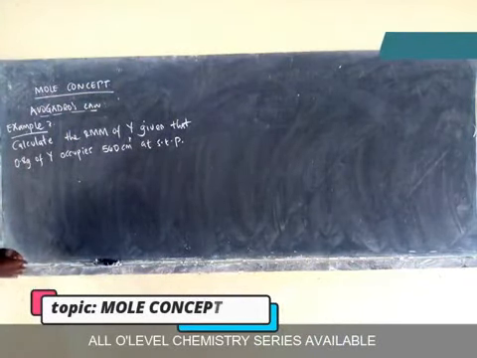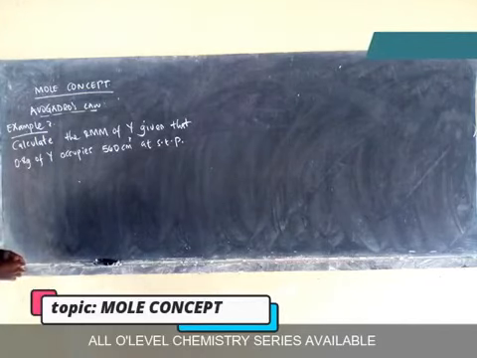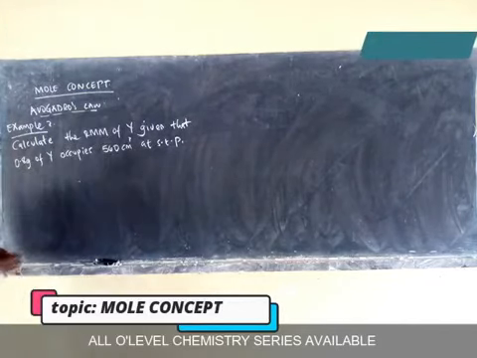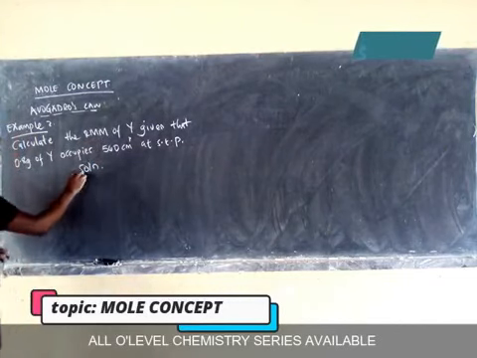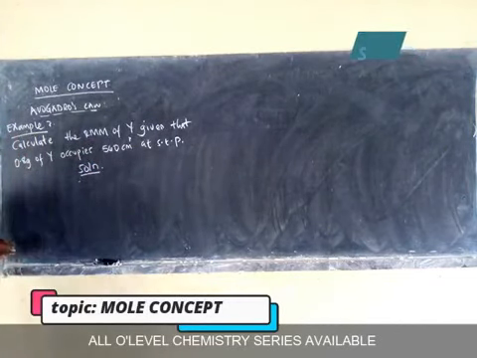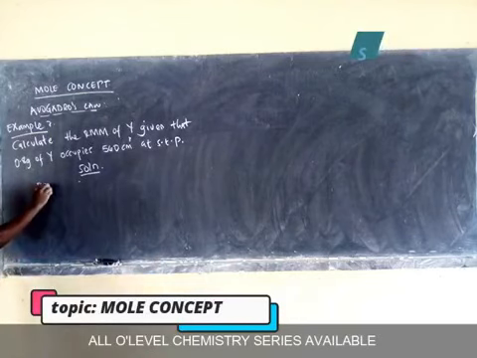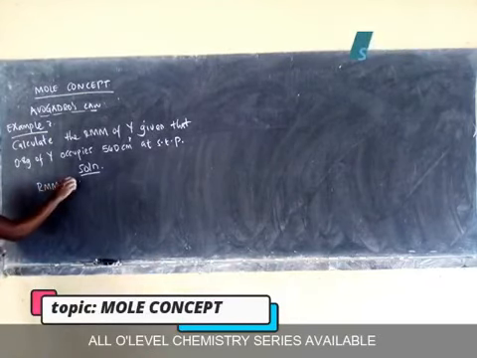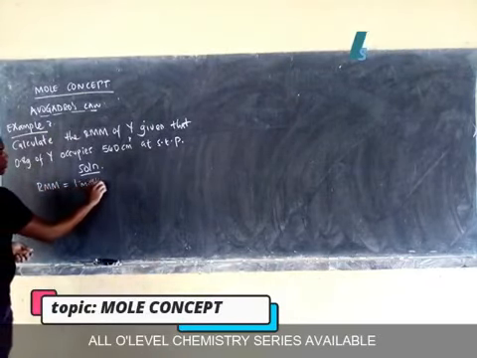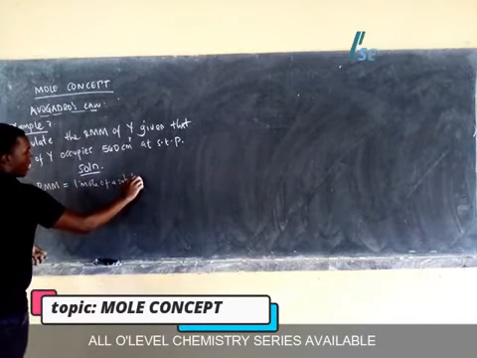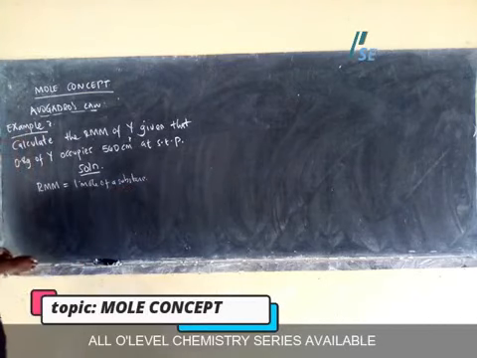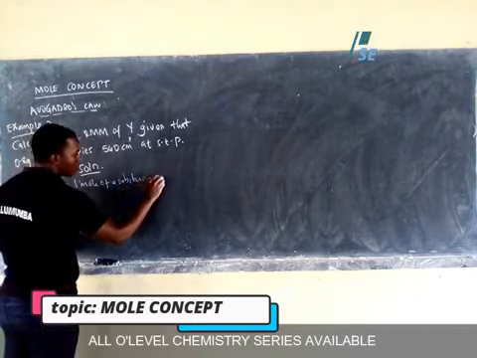Example 2, we have: calculate the relative molecular mass of Y given that 0.8 grams of Y occupies 560 centimeters cubed at STP. Solution. We want to find the relative molecular mass, but don't forget that the relative molecular mass is equal to 1 mole of a substance. And 1 mole of a substance occupies